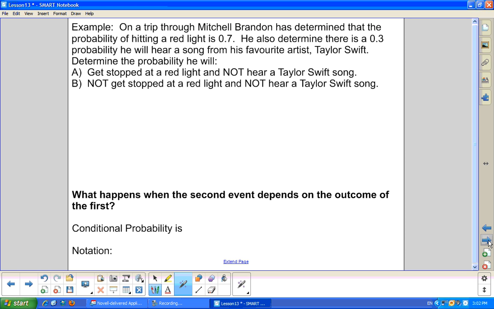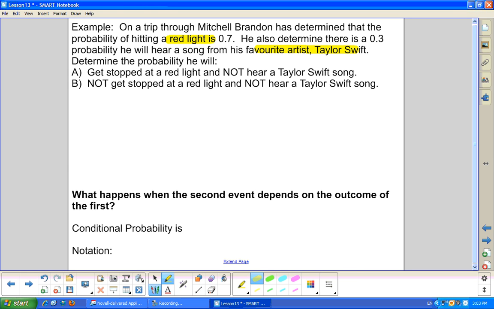So the first question you ask yourself, you have two events here, a red light occurring, so that's event 1, so the red light, and the second event is hearing Taylor Swift. So you ask yourself, are the events related? And the answer is no. I mean, if every time you hear Taylor Swift the light changes, people have Taylor Swift queued up all the time so they could hit all the green lights, or vice versa. And similarly, when the light turns red or green, all of a sudden your radio doesn't change to a particular song. So they're completely independent of each other.